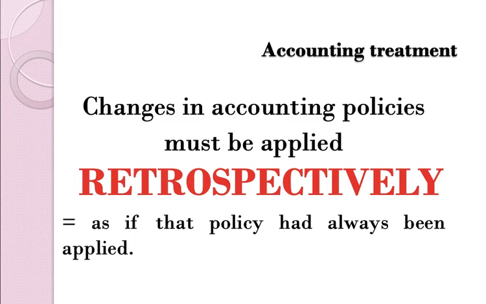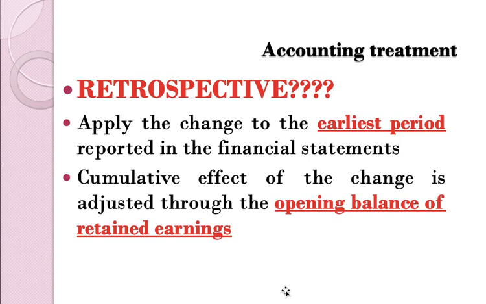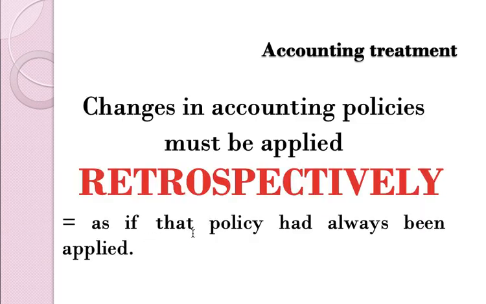If the item affected is an SOPL item, therefore you have to adjust the opening balance of the retained earnings. So retrospectively means that you will apply the change to the earliest period reported in the financial statements. That's the meaning of retrospectively, as if the policy had always been applied.